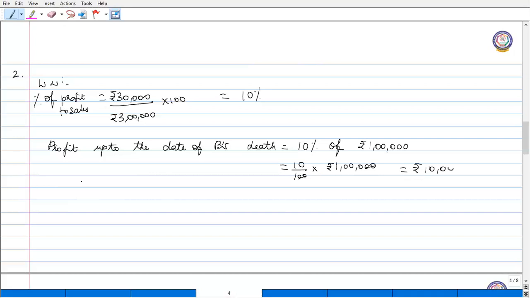Right? So now we have to calculate what is B's share out of this 10,000 profit. So what is B's share of profit? It is 2 by 5. Okay, so 10,000 into this profit share 2 by 5 will give the profit of B till the date of his death. Okay, so this is how we have to calculate the estimation of profit on turnover or sales.